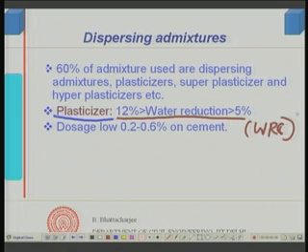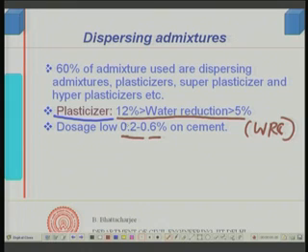That means you can have a reduction of water between 5 to 12% and still get the same consistency of the concrete, when you use about 0.2 to 0.6% of this chemical admixture as a percentage of cement.